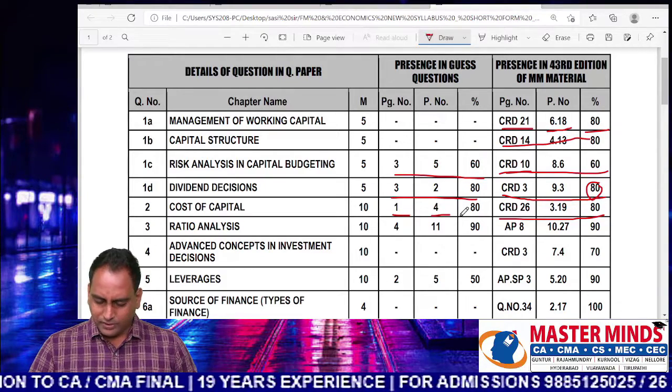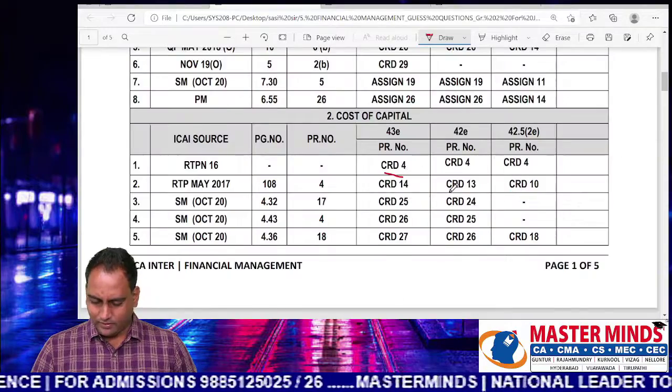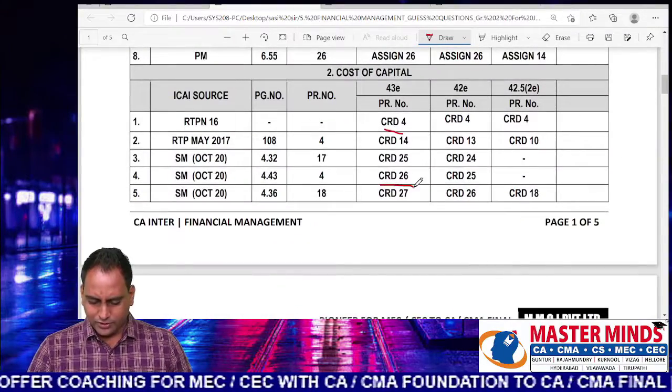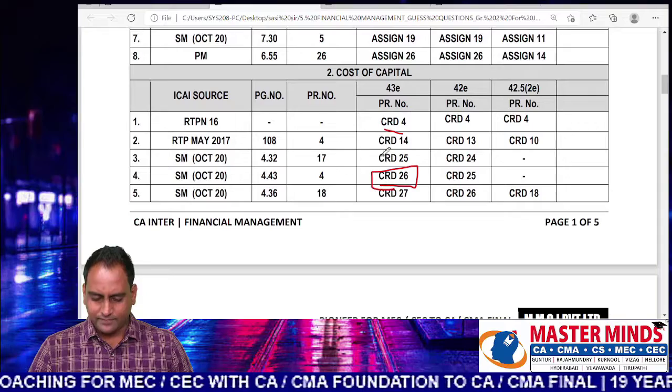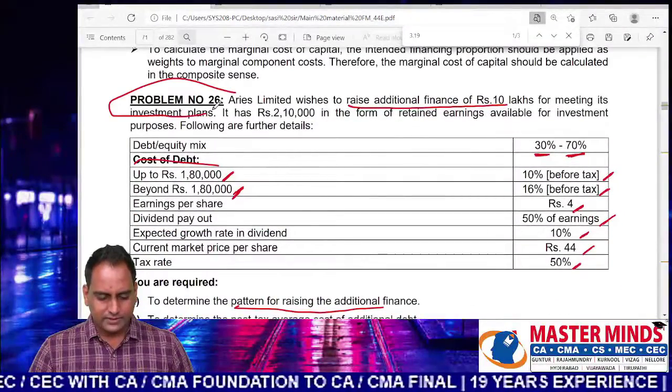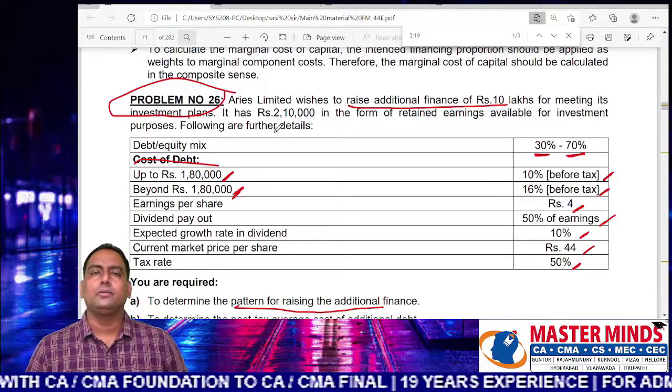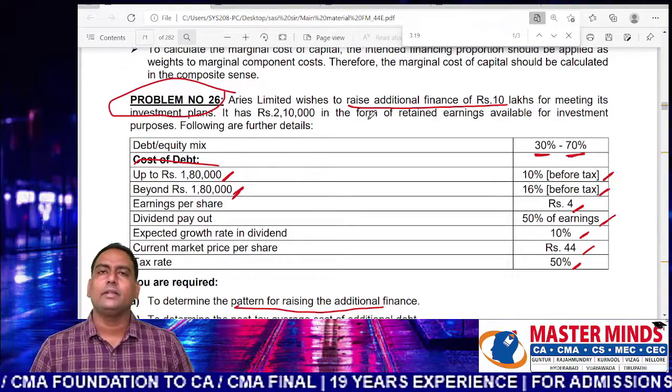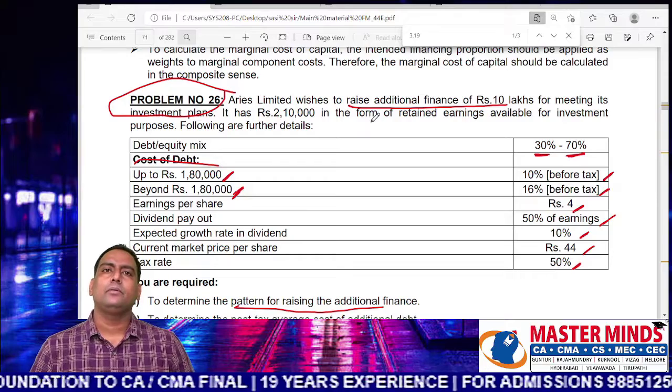Question number 1, page number 4, CRD, cost of capital, question number 26. It was there. We don't want to prove that this question was covered in our material, because it was already proved.